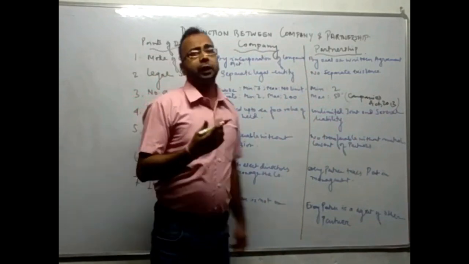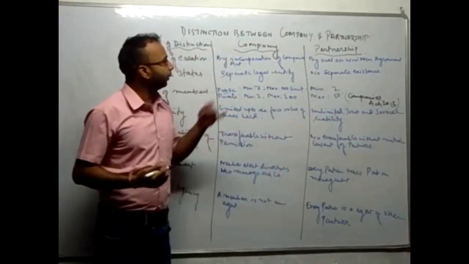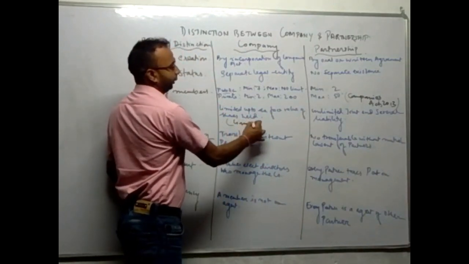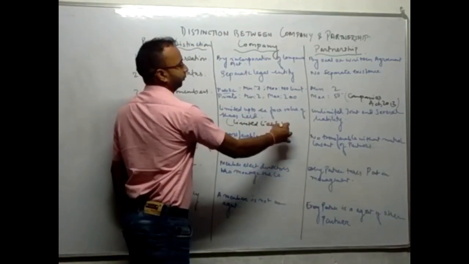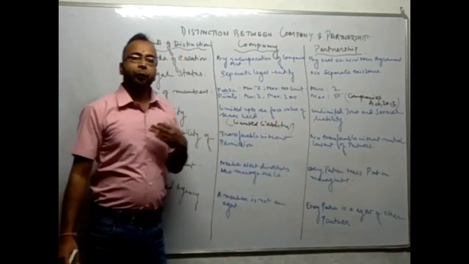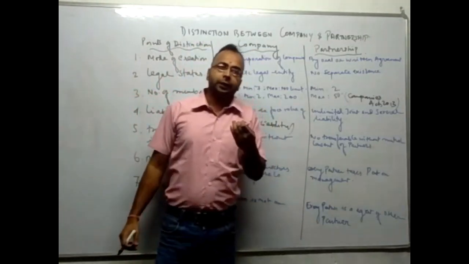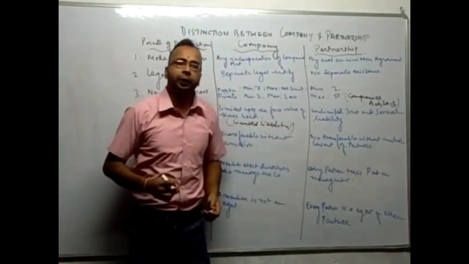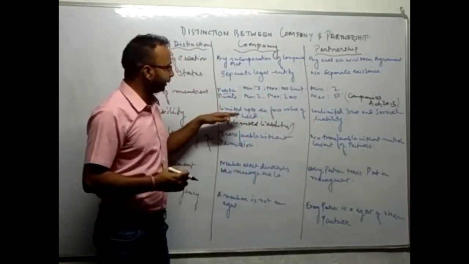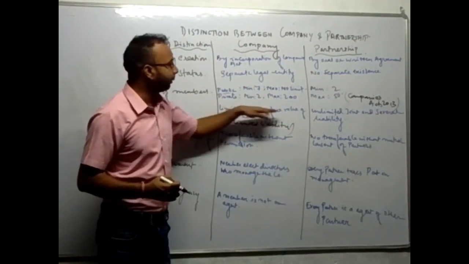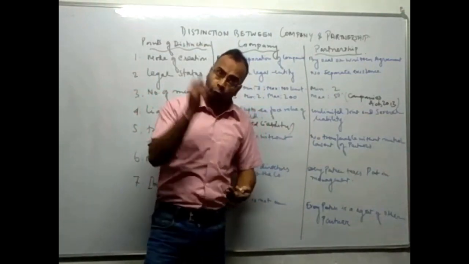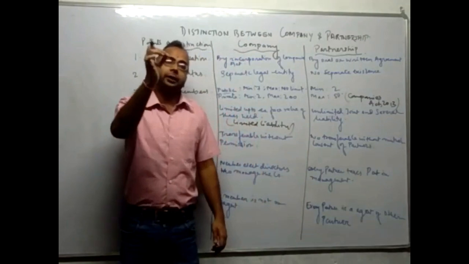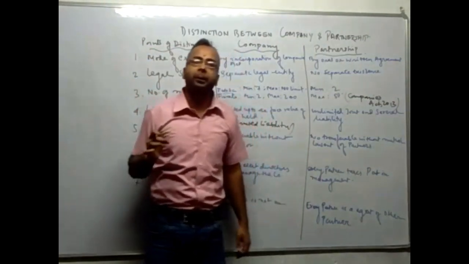Next one is liability. What is the liability of a member of a company? The member or the owner of the company has limited liability. What is the meaning of limited liability? It means the amount he is supposed to bring in case the company is wound up and the assets are insufficient to pay off the loans of the company. In that case, the liability is limited up to the face value of shares held. Whatever amount of shares a member has held, that is the maximum liability the member has in the company.